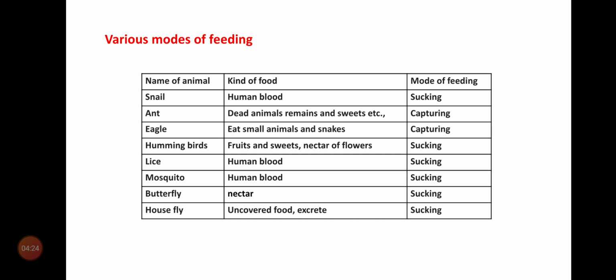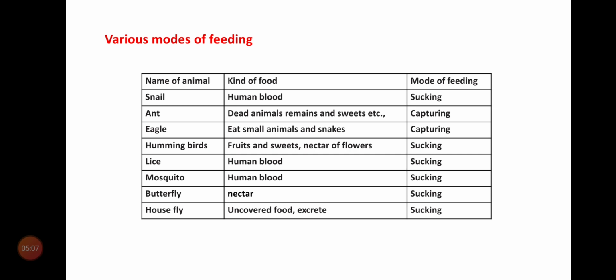The process is sucking. Mosquitoes are very dangerous. They feed on human blood. So the mode of feeding is sucking. While they are sucking blood, they release disease causing germs into our body. So mosquito bite is very dangerous. Butterfly, its food is nectar. Its mode of feeding is called sucking.